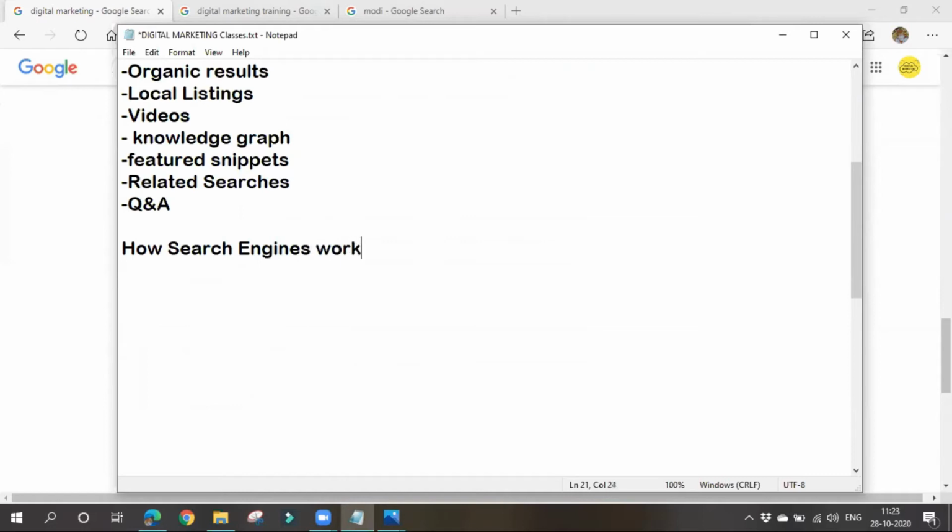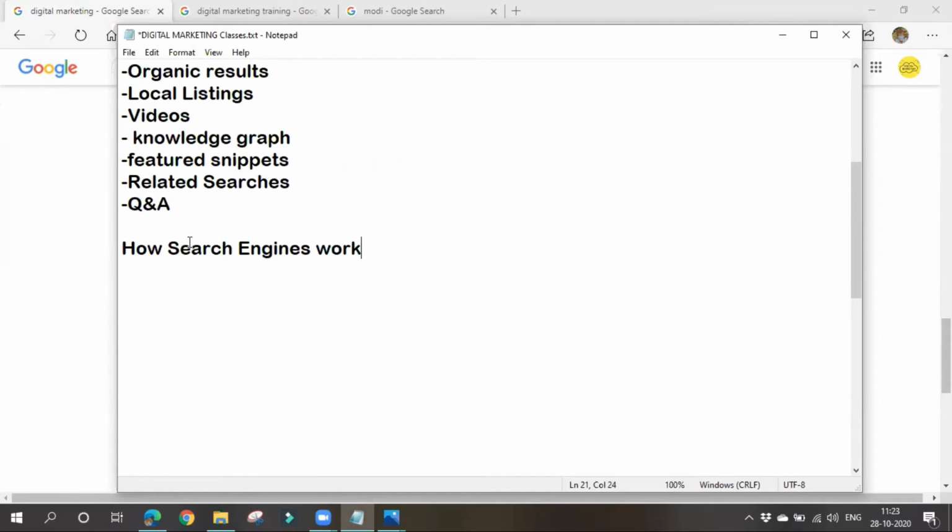So I think you people might know search engines means like it may be Google, Bing, DuckDuckGo. All these are known as search engines. If it is a browser, browser means Google Chrome, Internet Explorer, Mozilla Firefox. These are all browsers, and search engines means Google, Yahoo, Bing, DuckDuckGo. All these are known as search engines.